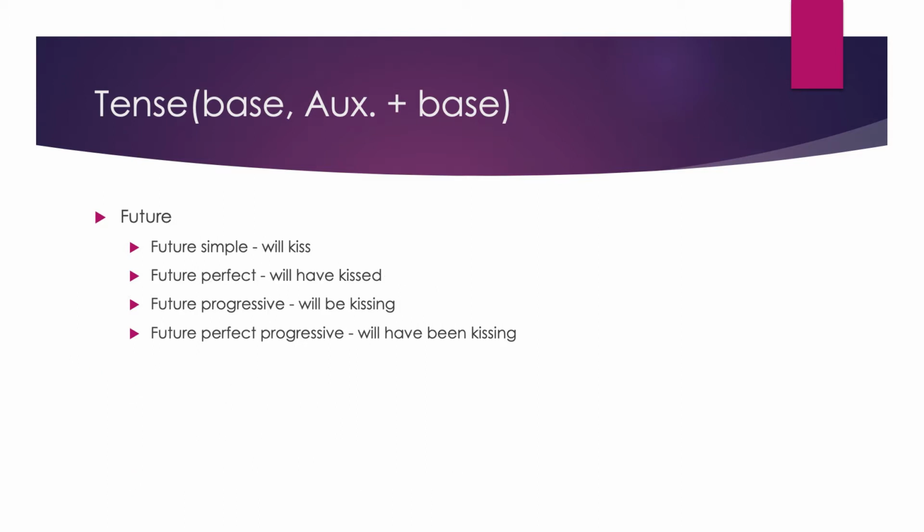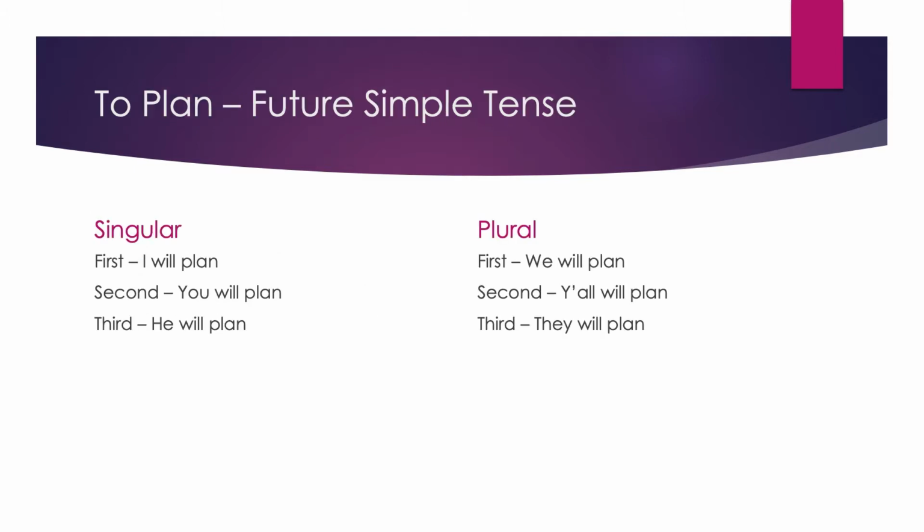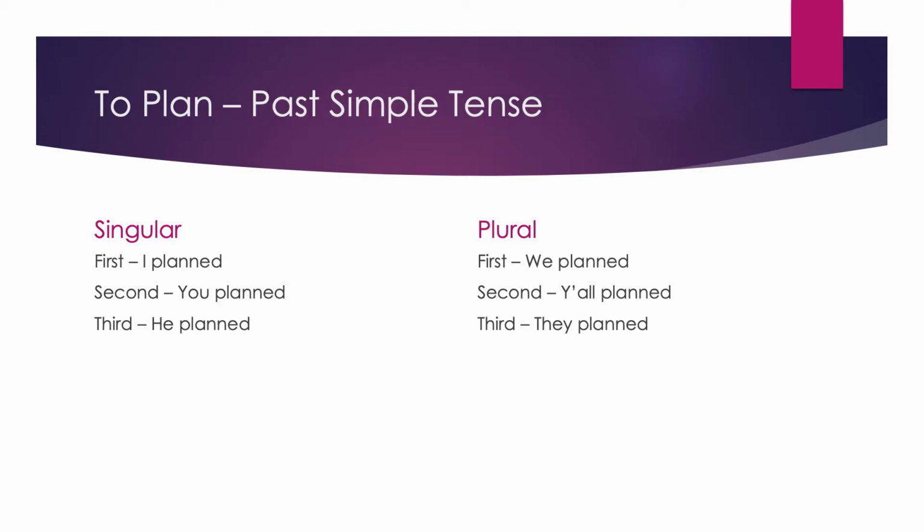In English, we conjugate our regular verbs in present simple and past tense. Take the regular verb to plan. We can conjugate that in the present tense. I plan, you plan, he plans, we plan, y'all plan, they plan. Okay, not much of a conjugation. The only change is for the third person singular. For past tense, it's planned, and it's the same for all persons and numbers. So far, not a lot happening for our English regular verbs, but things go downhill from here.